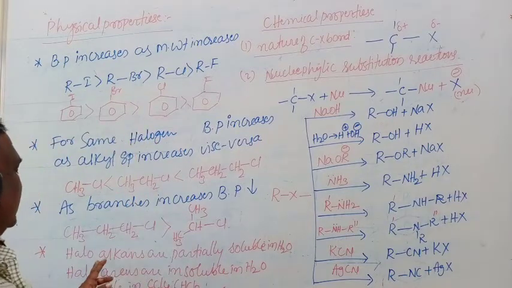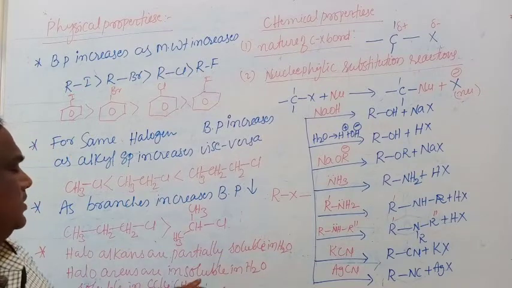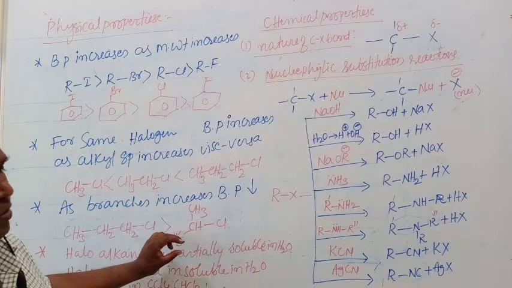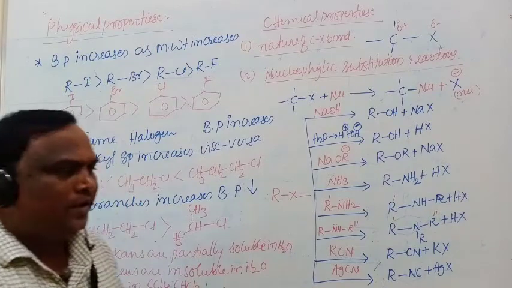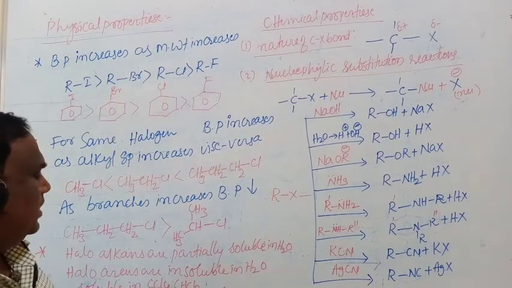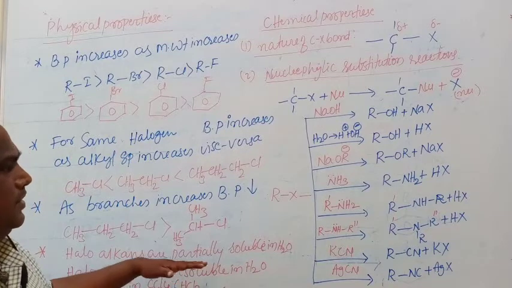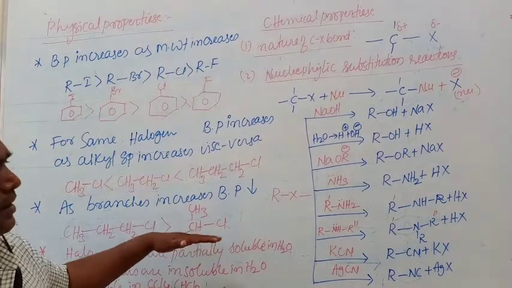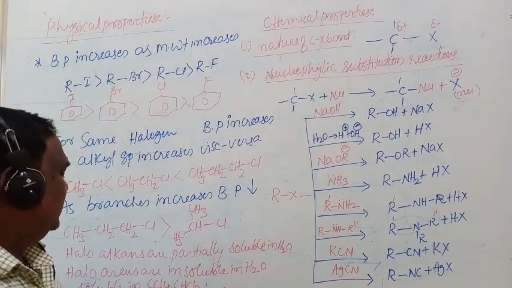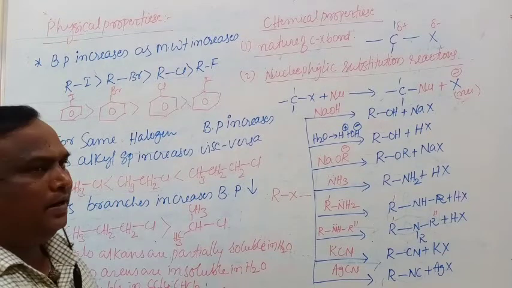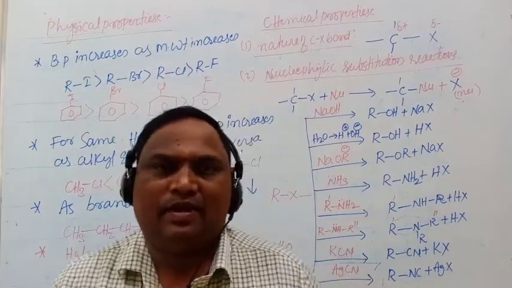Haloalkanes are partially soluble in water. Haloarenes are insoluble in water. Both the haloalkanes and haloarenes are highly soluble in organic solvents like carbon tetrachloride and chloroform. So they are partially soluble or insoluble in water, but they are highly soluble in carbon tetrachloride and chloroform. That is because of like dissolves like.